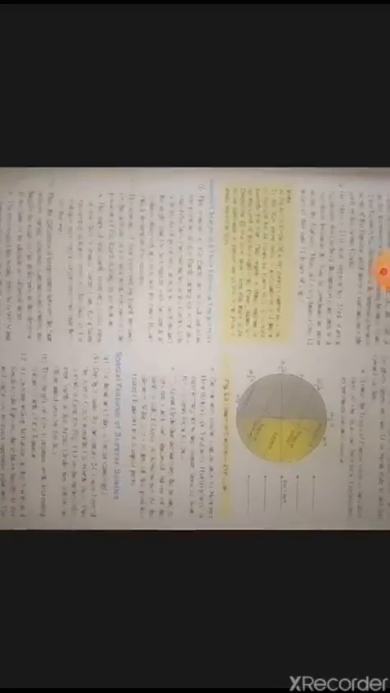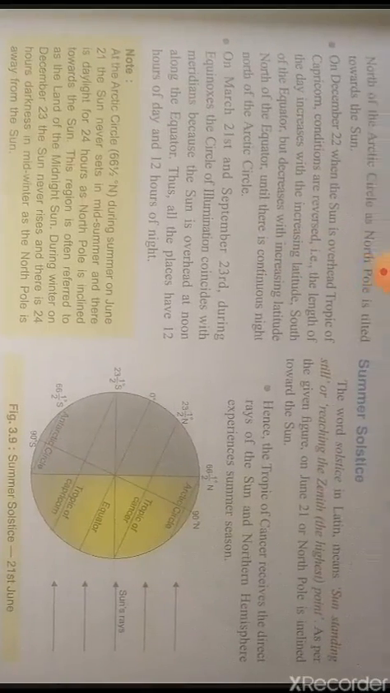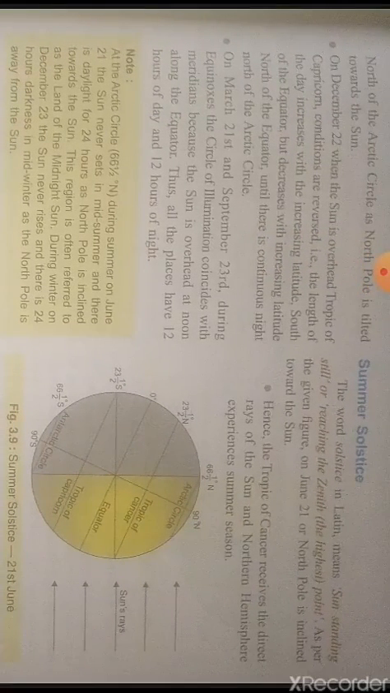After the spring equinox, the sun appears to move north and is directly overhead at the Tropic of Cancer on June 21st. This day is termed the summer solstice. On December 22nd, the sun shines overhead on the Tropic of Capricorn in the southern hemisphere. The northern hemisphere has its winter solstice at this time. Now let us study the summer and winter solstices in detail.